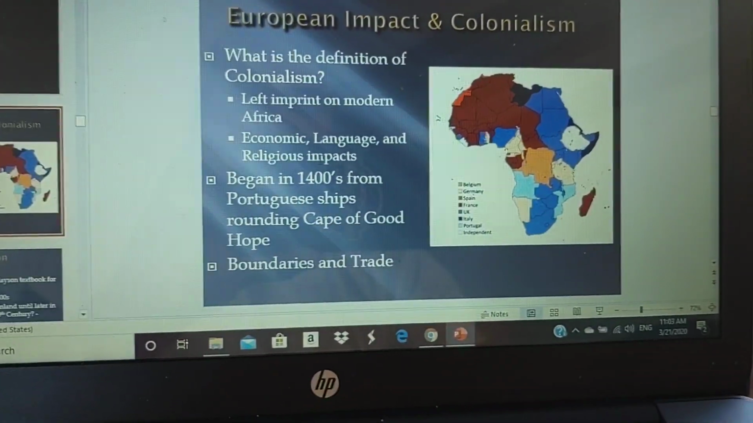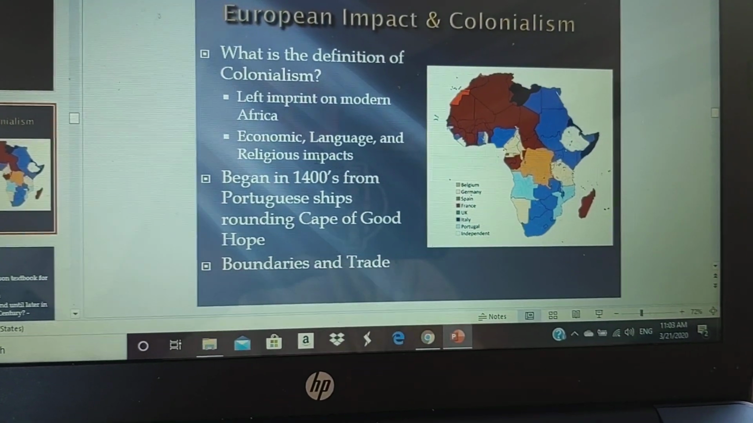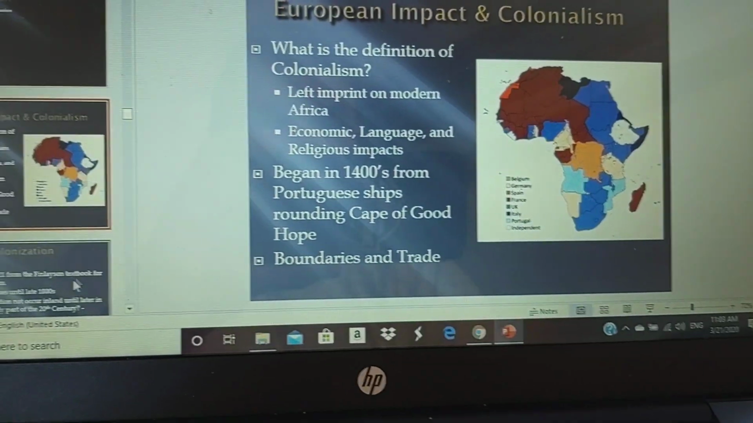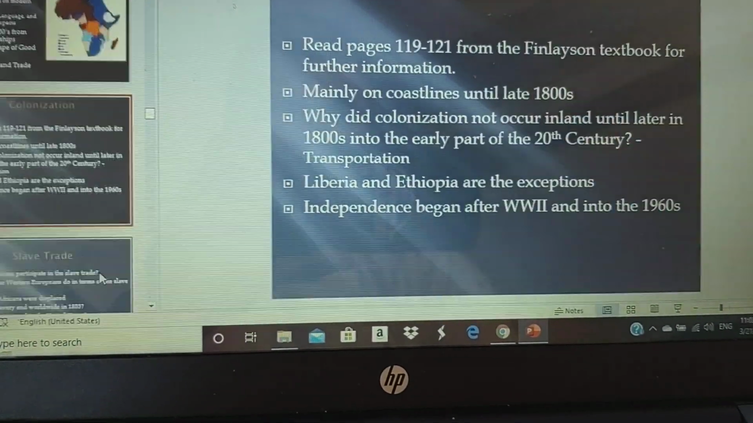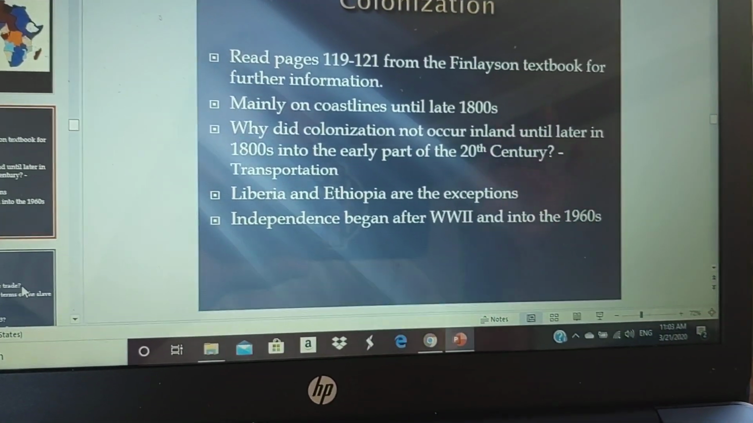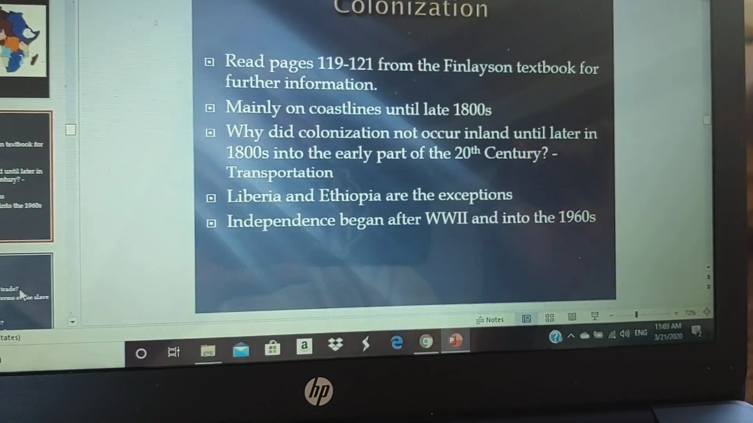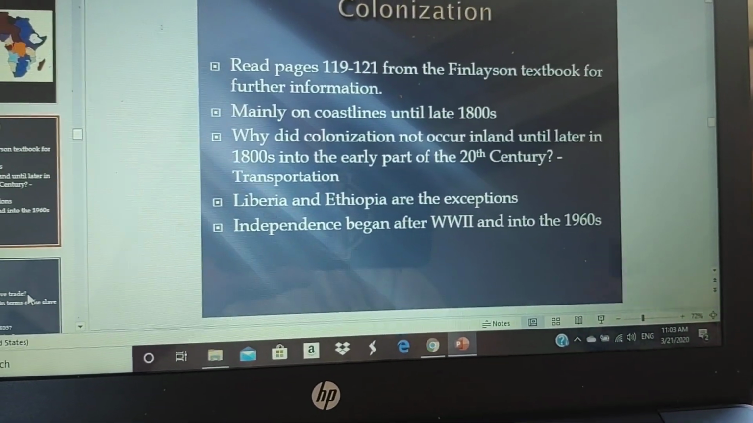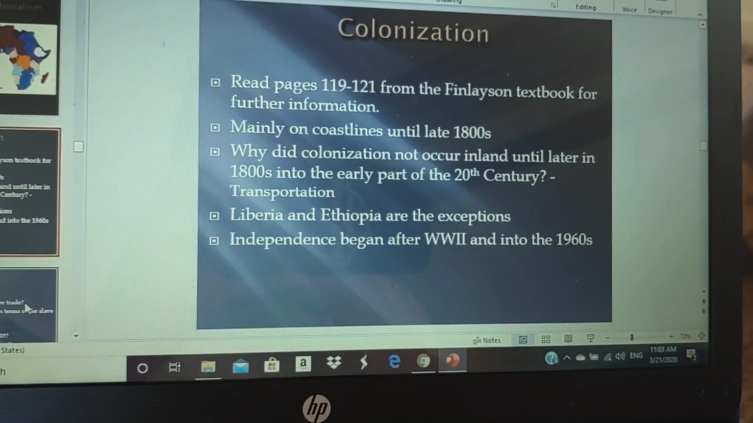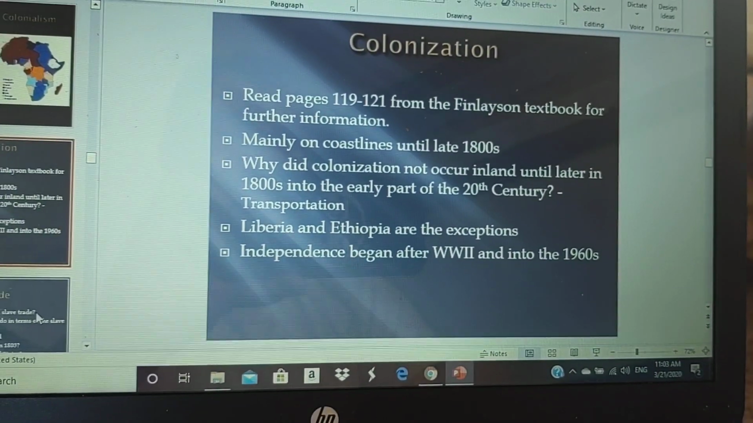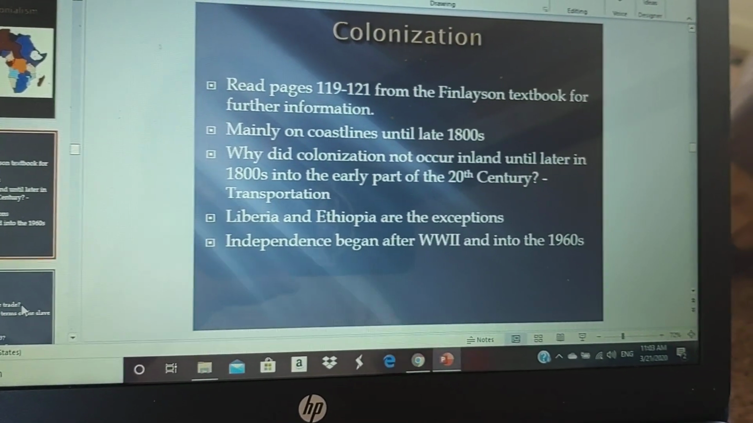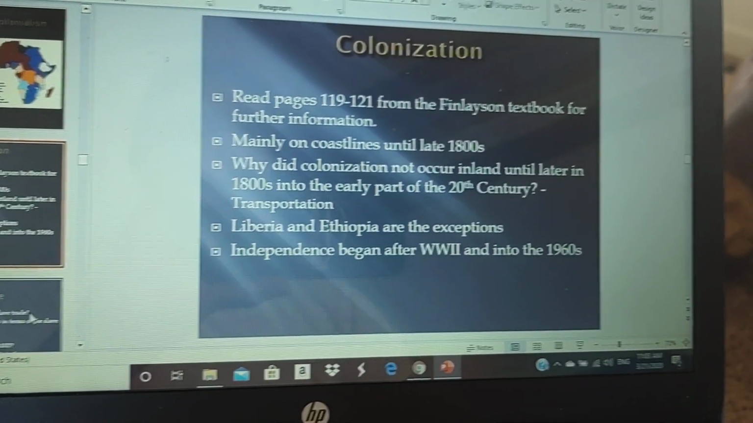But I wanted to say it really started when Portuguese ships came here at the Cape of Good Hope. So that goes back to the age of exploration. Now, for a long period of time, Western European colonization was only confined to the coast. It wasn't until the late 1800s that you started to see more and more Western Europeans actually colonize more of sub-Saharan Africa. And the reason is because you have to look at it from a technological standpoint and diseases.